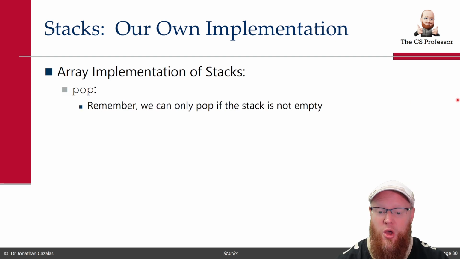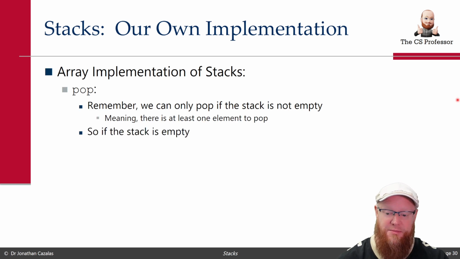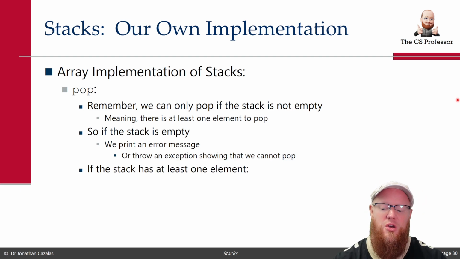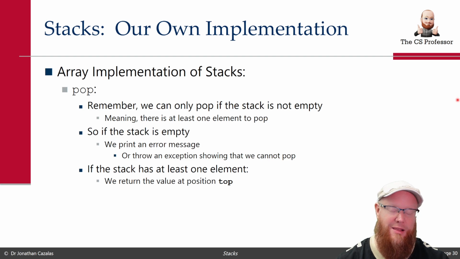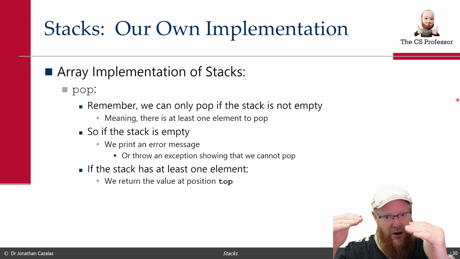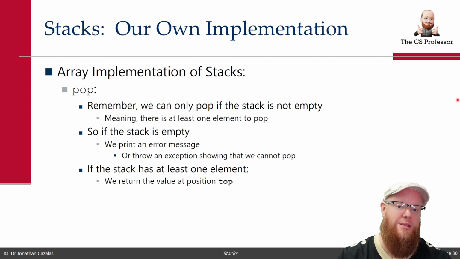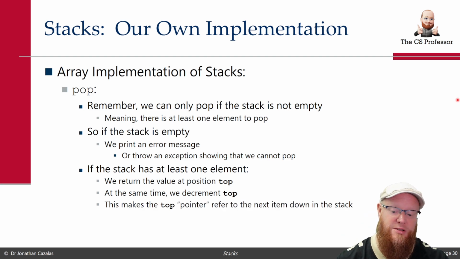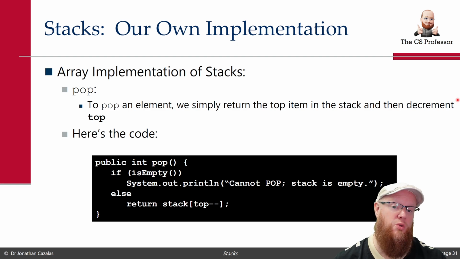What about popping? We can only pop if the stack is not empty, if there's at least one element available. So if the stack is empty, we print an error message. Otherwise, we need to now pop off that element. After we pop off that element, we also need to reduce top, right? Because top needs to now go down one index to indicate that a value has been removed. So you need to return the value at top, but we also need to decrement top. You could do that in multiple lines of code, or you could really just do it as you see here.